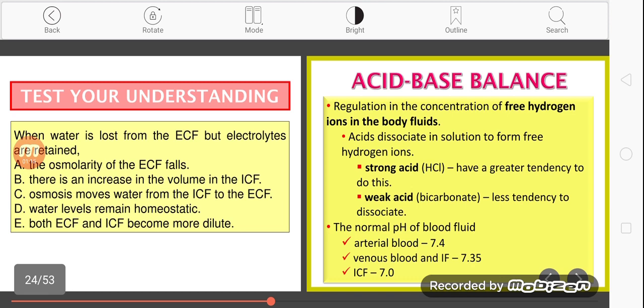So it's really harmful if we have a high amount of strong acid in our body fluids, because strong acid can dissociate easily and produce a lot of H plus hydrogen ion in the body fluids, and a lot of H plus in our body fluids will cause acidosis of body systems.